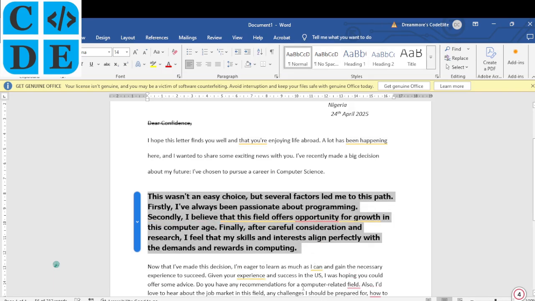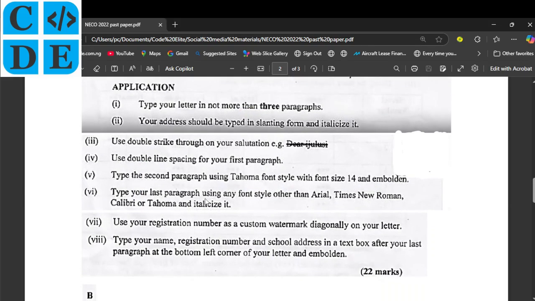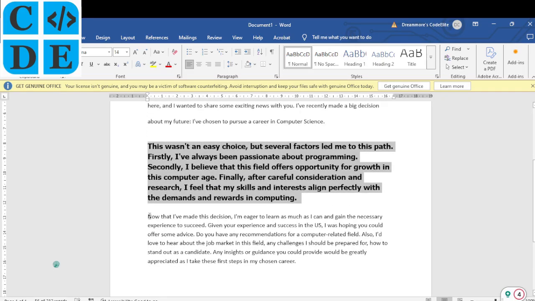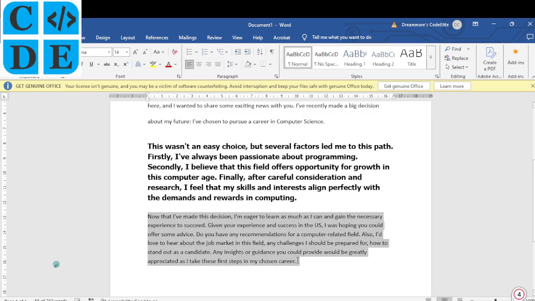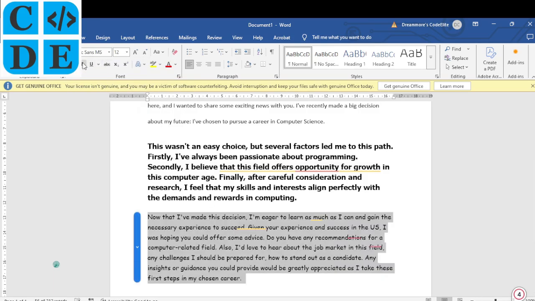All right, the next part says type your last paragraph using any font style other than Arial, Times New Roman, Calibri, or Tahoma, and you put it in italics. Italicize it. All right, so this one is any other font style other than those mentioned. So let me use Comic Sans and then make it italics. Okay.